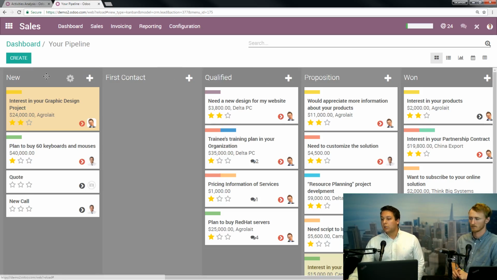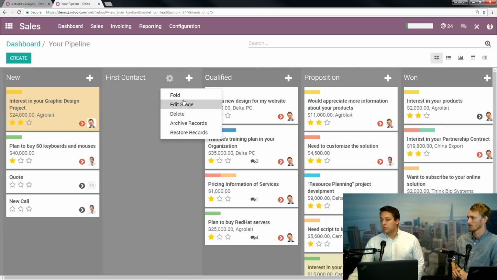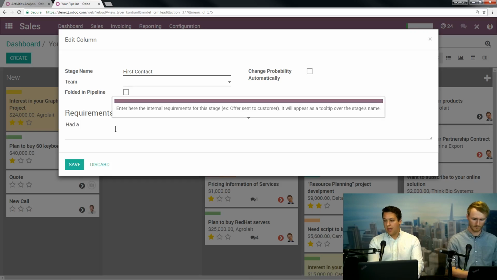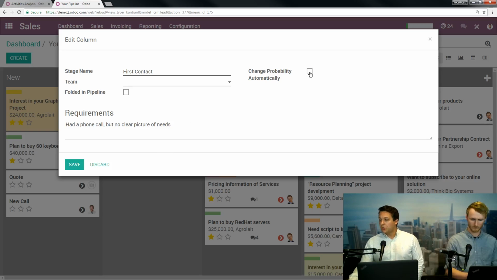More importantly, you see each of these stages has a little gearbox. What's really useful here is 2 things. One, when I go to edit stage, the requirements here, this is where you, as a sales manager, are going to be able to be very clear and explicit with your team as to what it means if something is in this stage, so everybody's on the same page. So we could say, let's see here, had a phone call, but no clear picture of needs. That's what that means. And here too, you can put some probability.